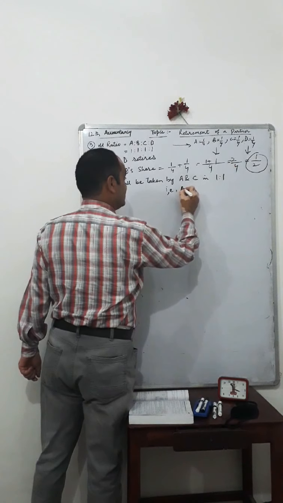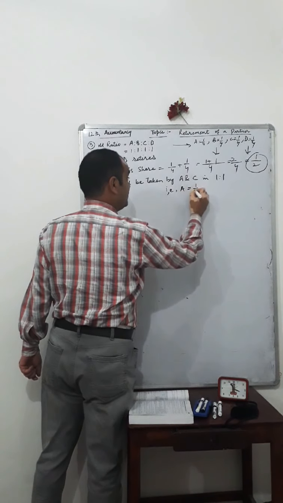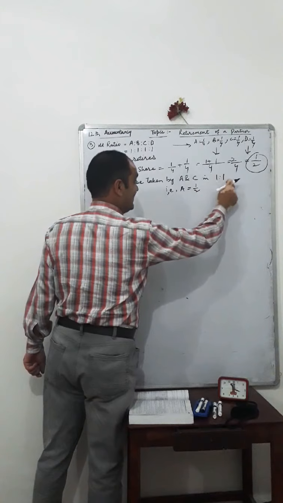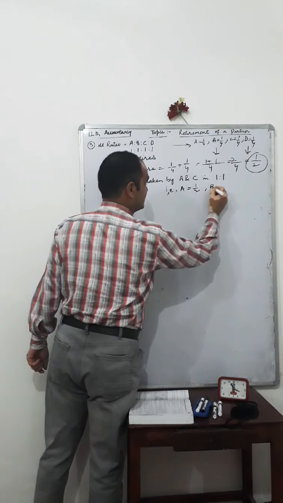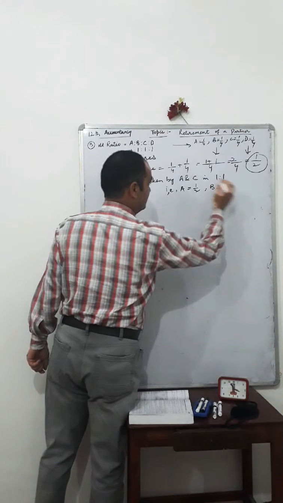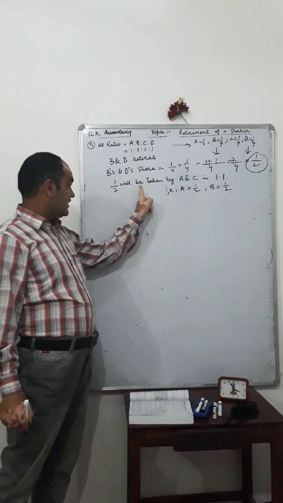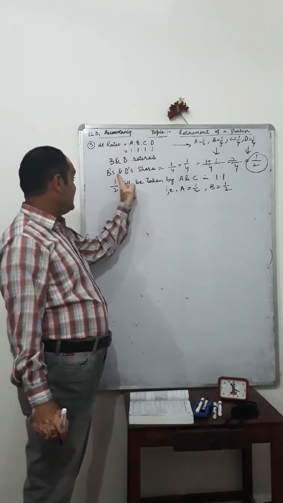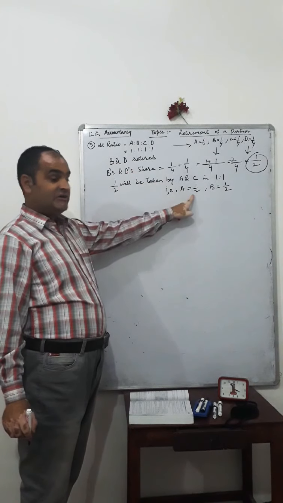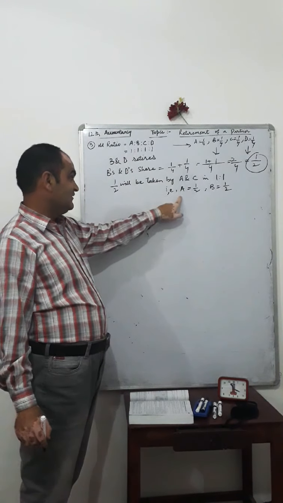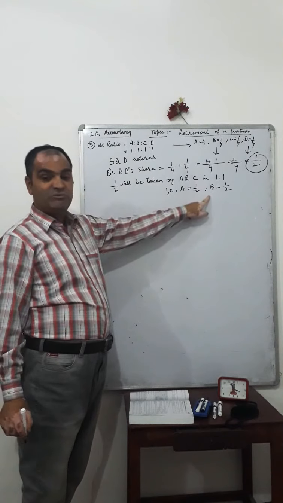A is equal to 1 by 2, and C is also equal to 1 by 2. They are taking up the share of B and D in the equal ratio, that is 1 by 2 is given to A and 1 by 2 to C.